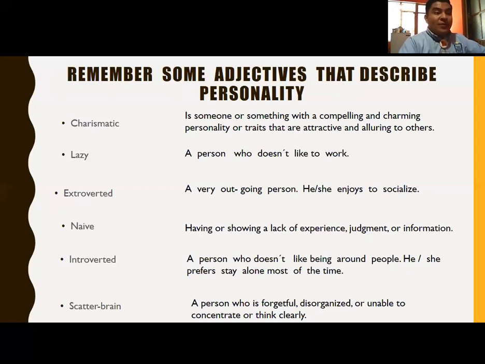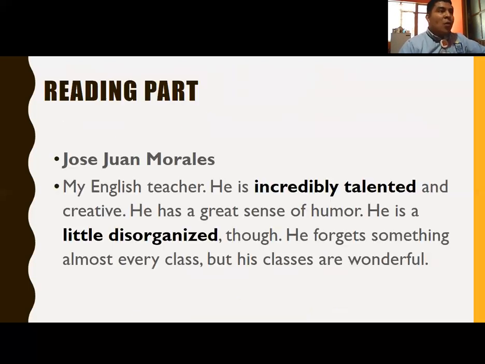A person who is forgetful, disorganized, or unable to concentrate or think clearly. Oh my God, I think this is a busy person. He or she has a lot of things on his or her mind. Good.